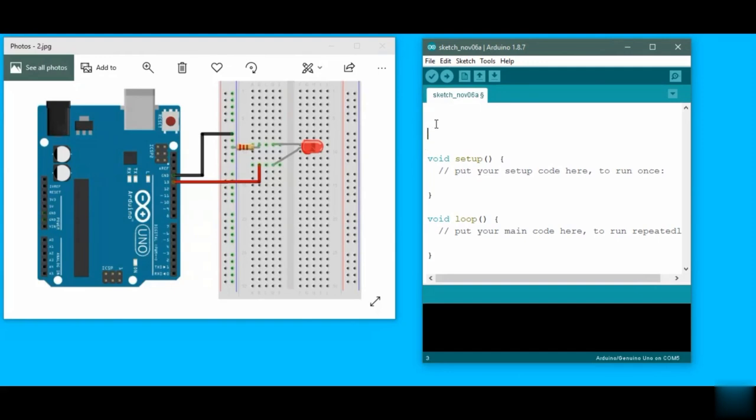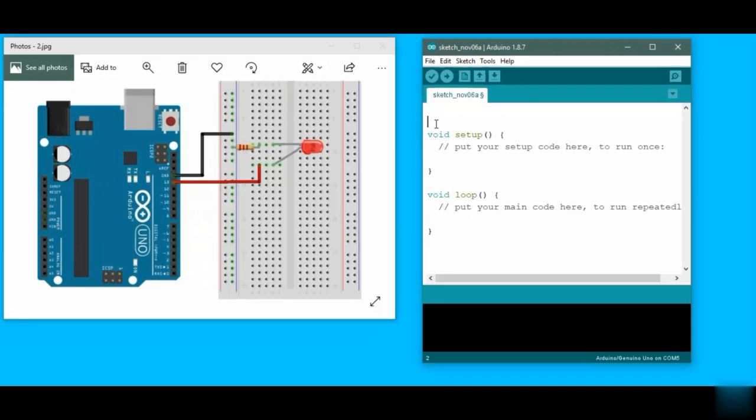So first of all, what we have is a variable, LED pin, on pin number 13. And now in board setup we have pinMode, LED pin, as output. And then now let's move to the loop section.